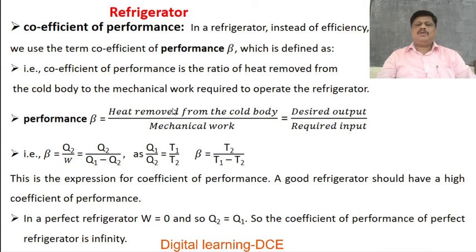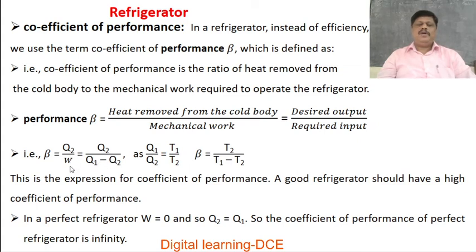So what amount of heat is removed from the cold body, that is the desired output. Mechanical work is the required input. Therefore, coefficient of performance beta is equal to heat removed from the cold body, Q2, over mechanical work, represented by W. Also we know that work done W is equal to Q1 minus Q2.